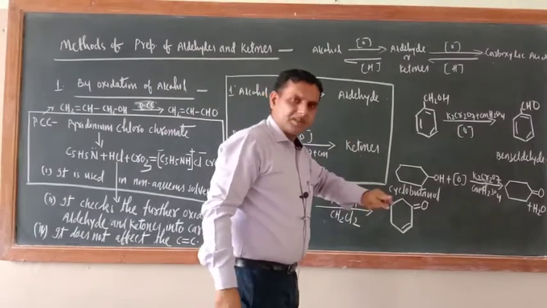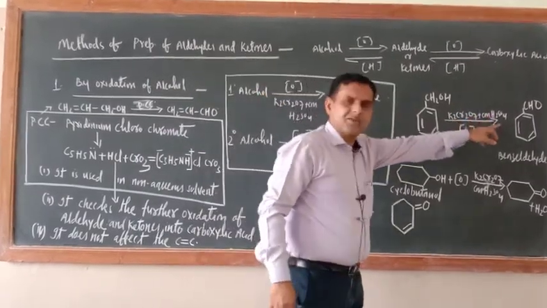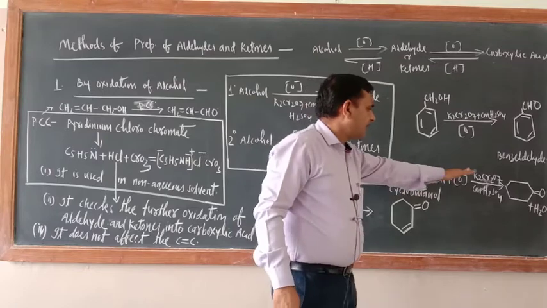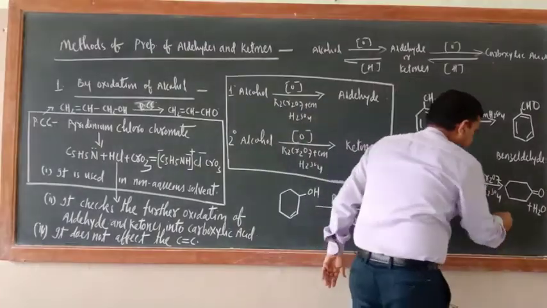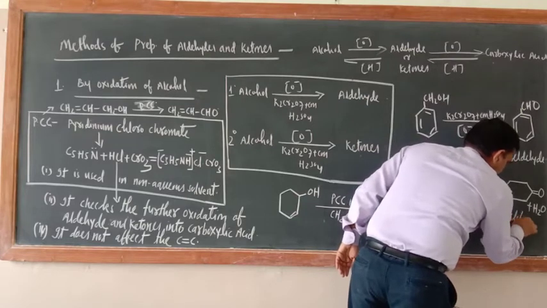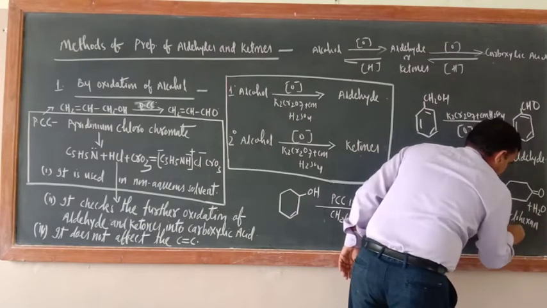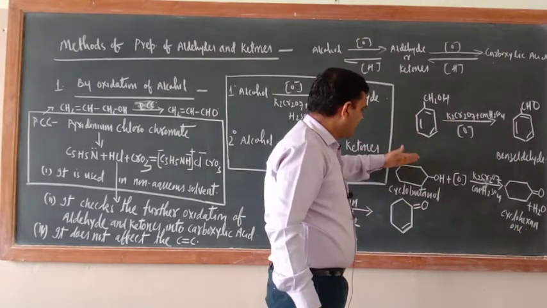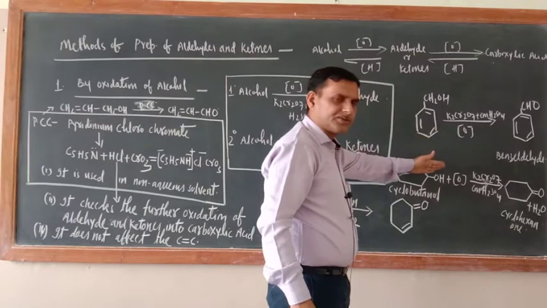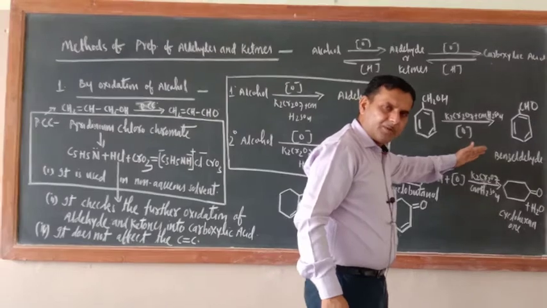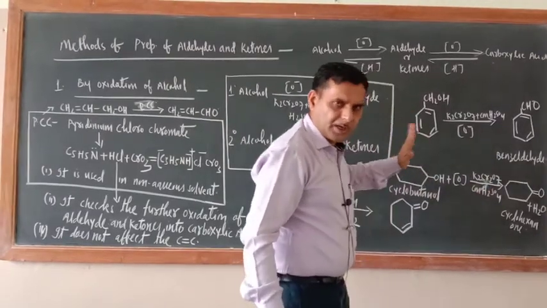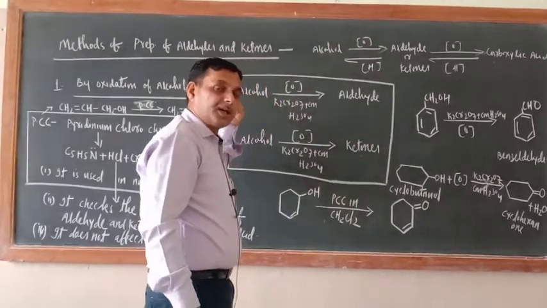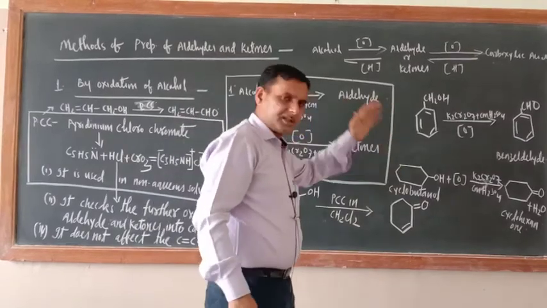Apart from this, aromatic alcohol can also be oxidized to aromatic aldehyde. Similarly, suppose you have taken cyclohexanol, that can also be oxidized into ketone. So aromatic and alicyclic compounds can also be oxidized to aromatic aldehyde or aromatic ketone. That is the offshoot of this method which we have not discussed in the alcohol chapter. So I wrote these reactions.